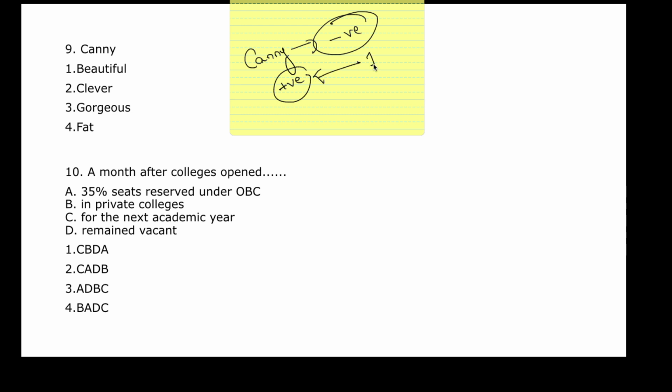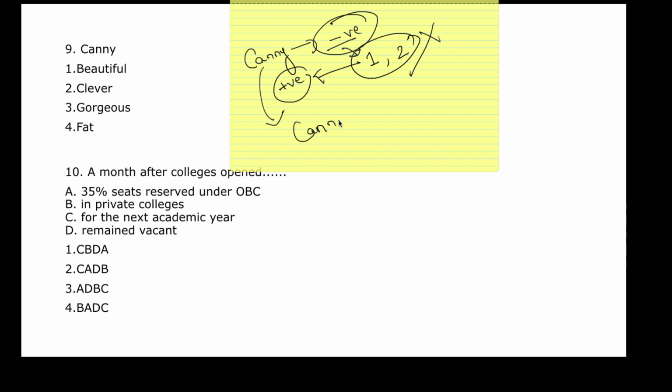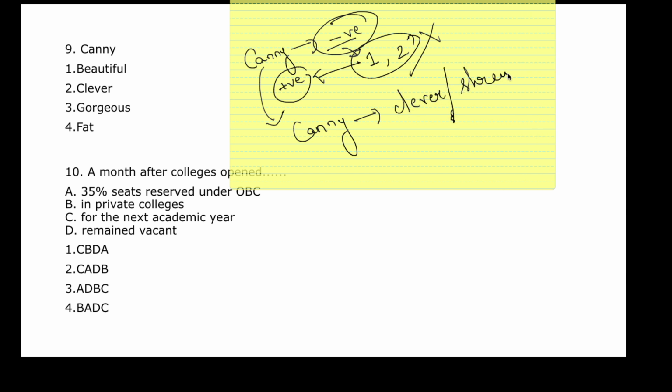Let's eliminate 1 and 2, which say beautiful and gorgeous, because the word canny is negative, so the meaning can never be positive. Now we are left with clever and fat. Remember, canny is a person who's clever, who's shrewd. What does shrewd mean? Shrewd means mean, someone who's mean.